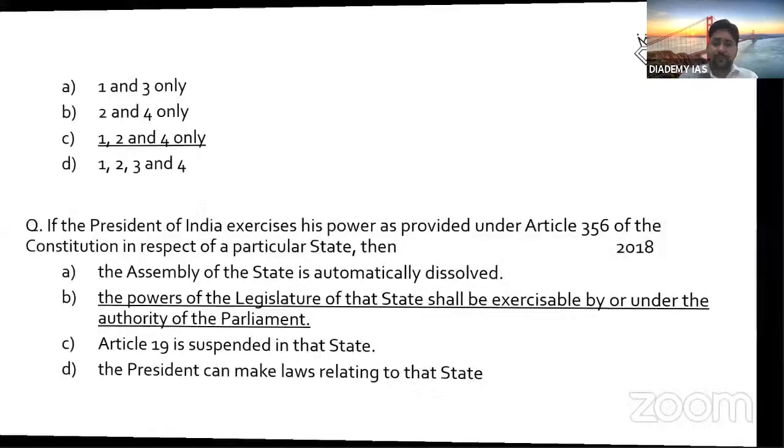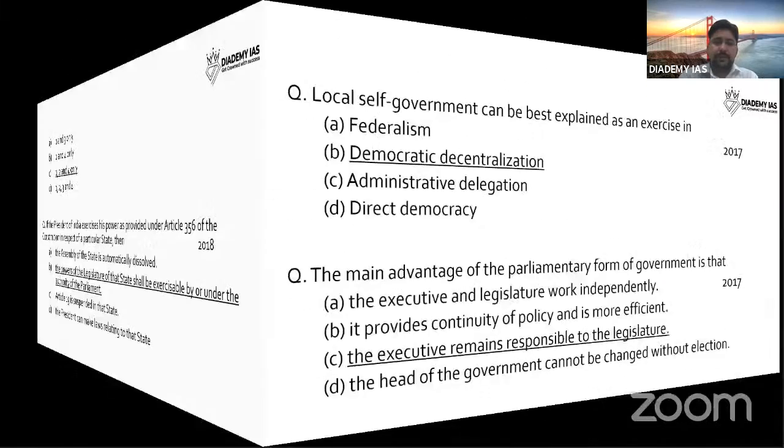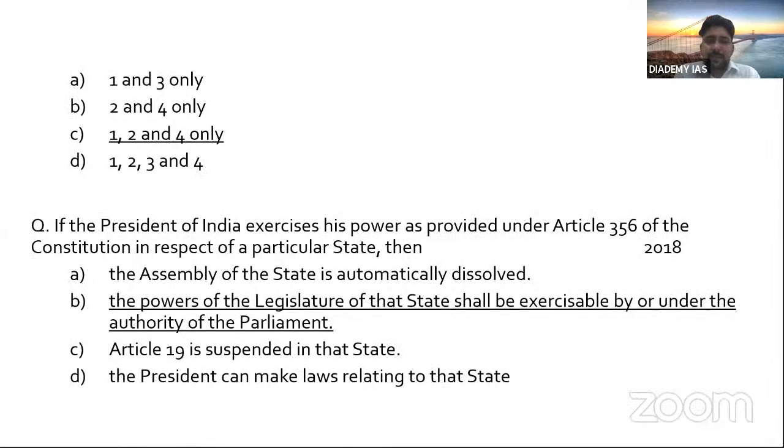Then, if the President of India exercises his power as provided under Article 356 of the Constitution in respect of a state, then, so you know Article 356 is about President's rule, right? The Assembly of the state is automatically dissolved. No. If you remember the example of J&K, what happened?